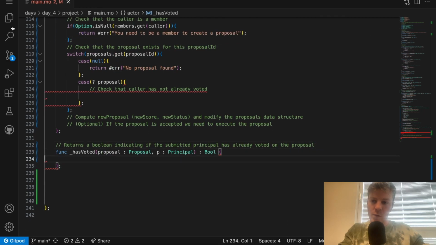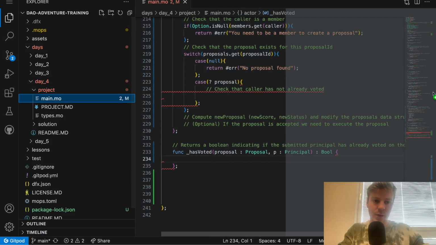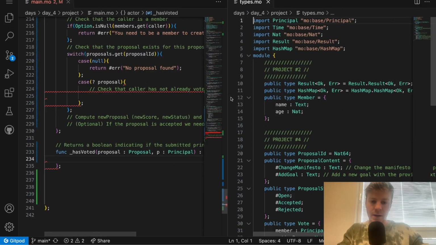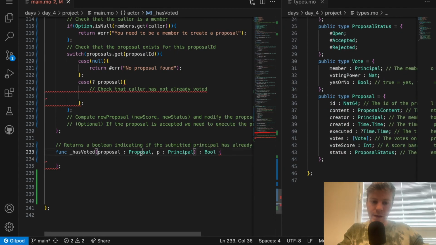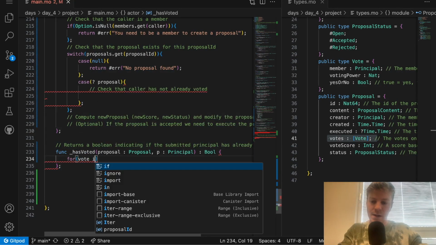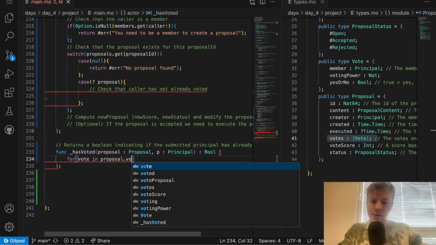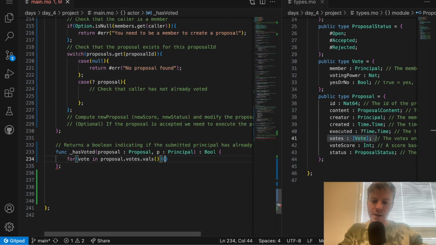For that, we will need to take a look at the proposal. In the proposal, we have the list of votes, so that's what we want to iterate over. For vote in proposal.votes.values, and the vote object is here.